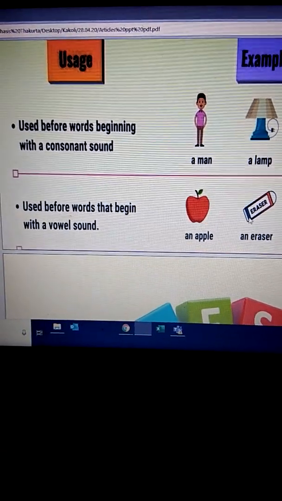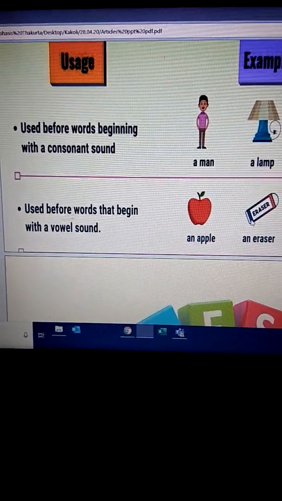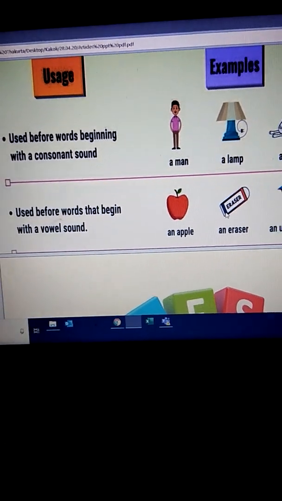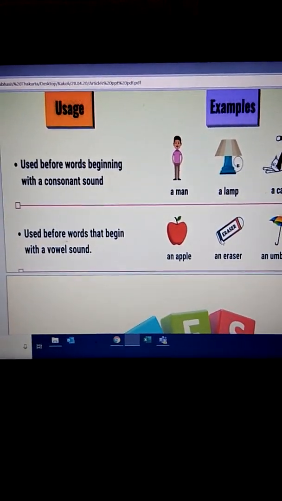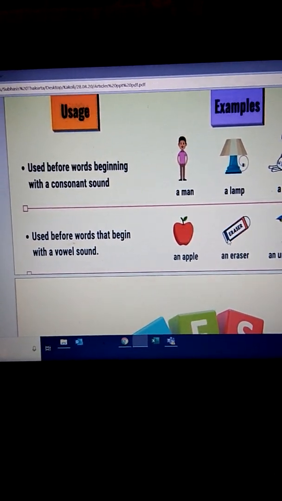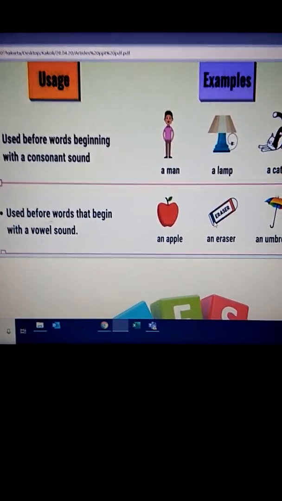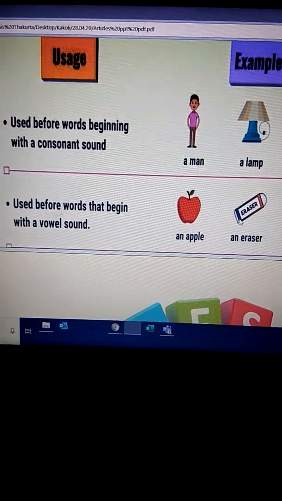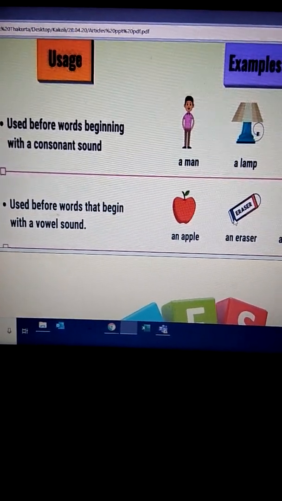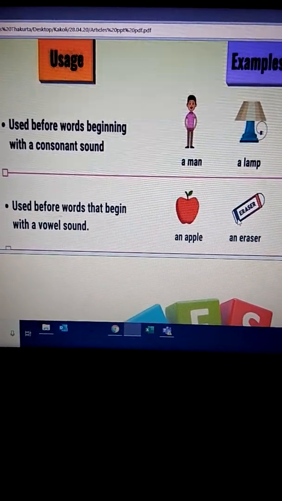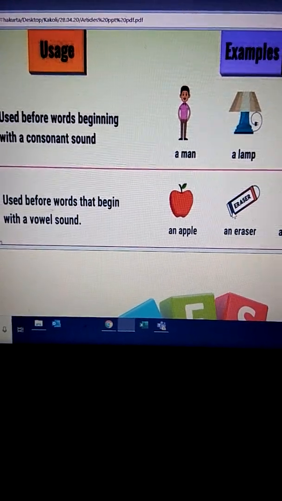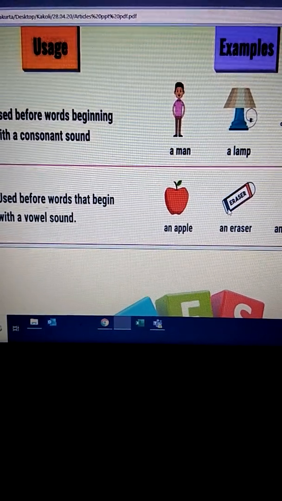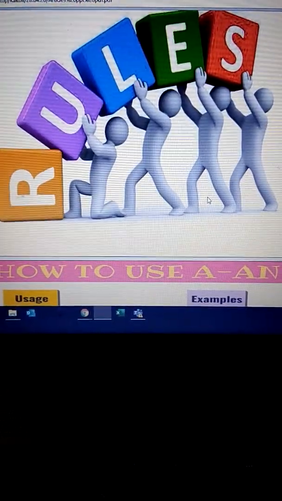A is used before the words beginning with a consonant sound. Children, I told you specifically it's consonant sound and not consonant letter. It's the consonant sound. Clear? So A is used before words that start with a consonant sound. And an is used before those words which begin with a vowel sound. Now here we are with the rules.